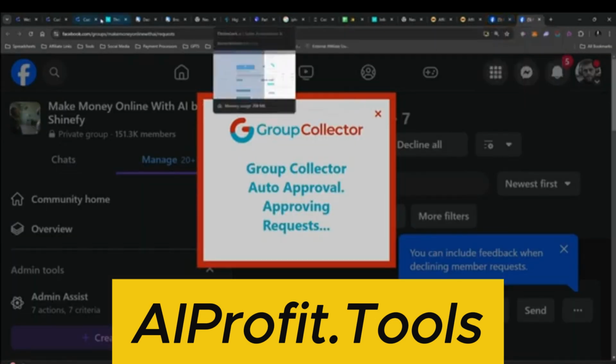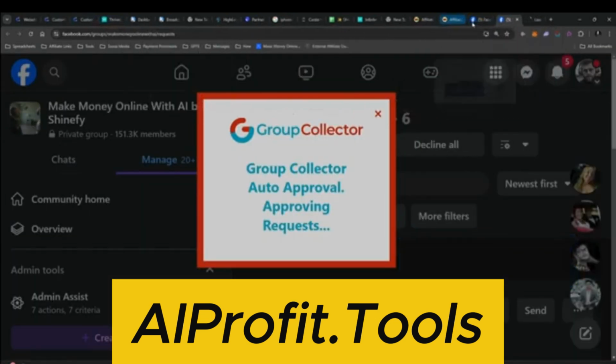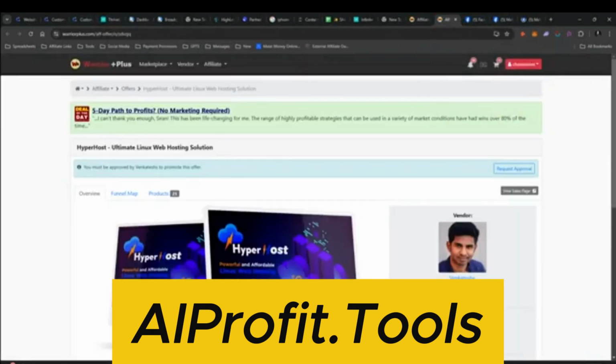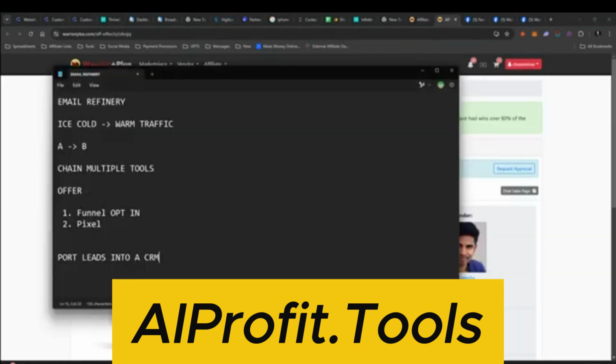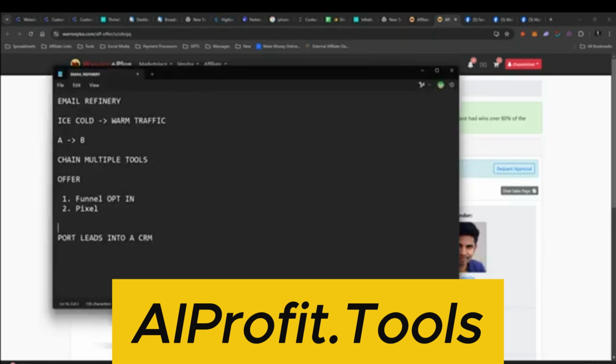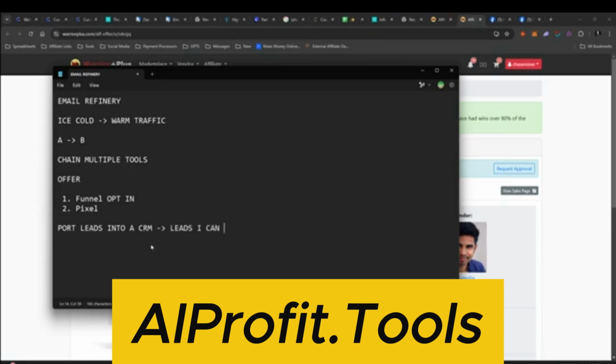This is awesome because now if I want to send traffic, not only am I able to send traffic directly into an affiliate link, but I'm capturing leads along the way, and those leads I can warm up with an automation.